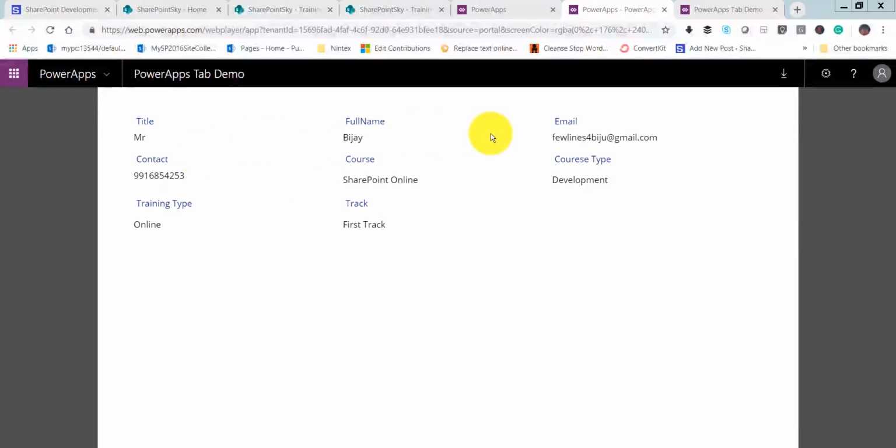So this is how we can work with tabs, and we saw a good example of how we can create a tab form, and how we can make the tabs from the SharePoint list, and how we can hide the columns based on whichever tab is selected.